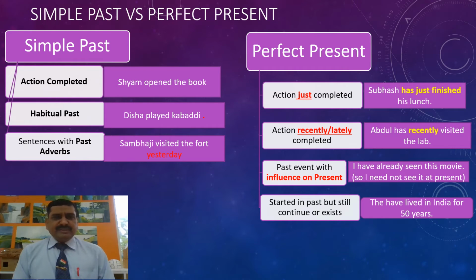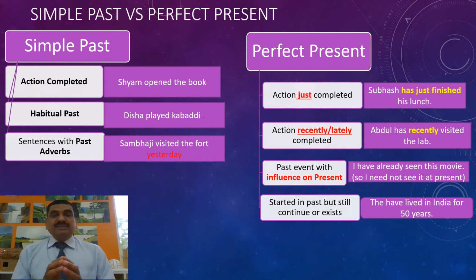Simple past takes the second form of the verb. Present perfect takes have/has plus the third form of the verb. This is the basic difference in structure. But in use also there is an important difference. Simple past shows action completed or habitual past.